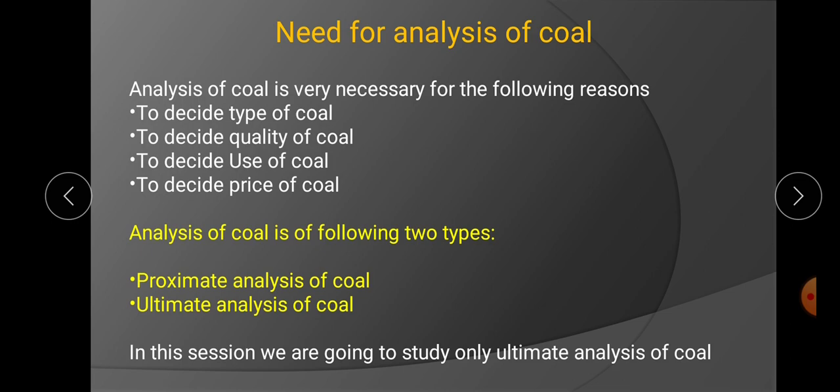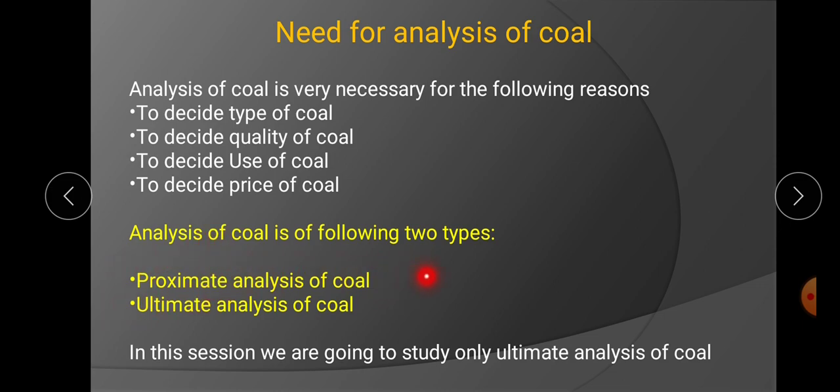Elemental composition contains the elements like carbon, hydrogen, nitrogen, sulfur and oxygen, and it contains non-elemental forms like moisture, volatile matter and ash. So these various things from the coal are analyzed under two methods: proximate analysis and ultimate analysis.